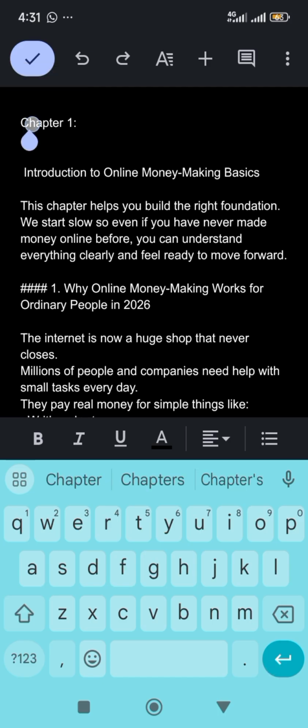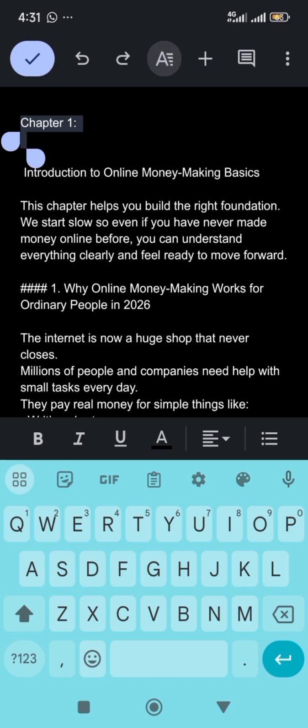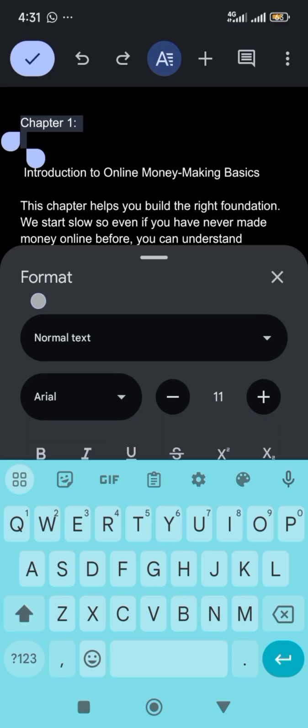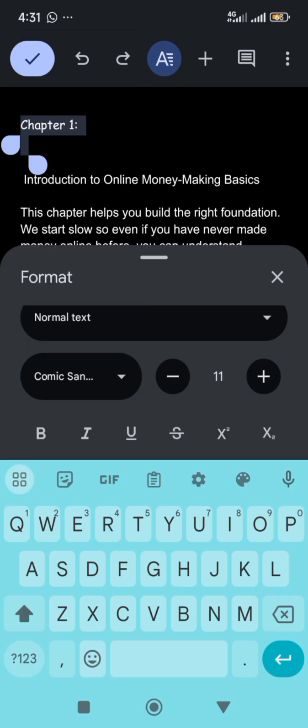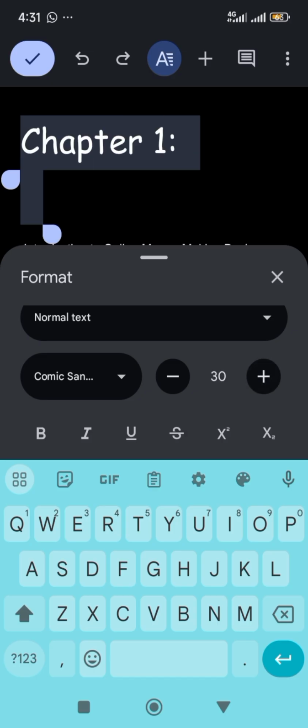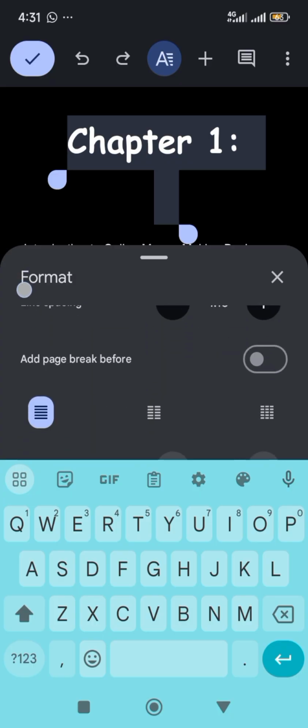So this is chapter 1. You just tap on this icon here. You can see here you can format your text. You can choose your font style. You can increase the size. Now remember, before you can work on any character on this, you must make sure it's highlighted. You make it bold. You can decide to put it on center alignment. Decide to give it a color.